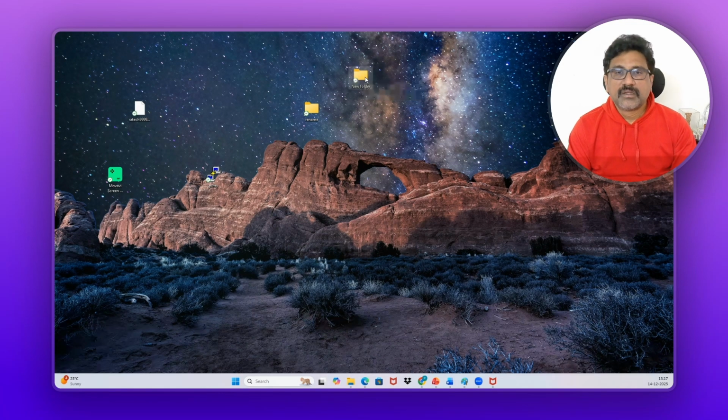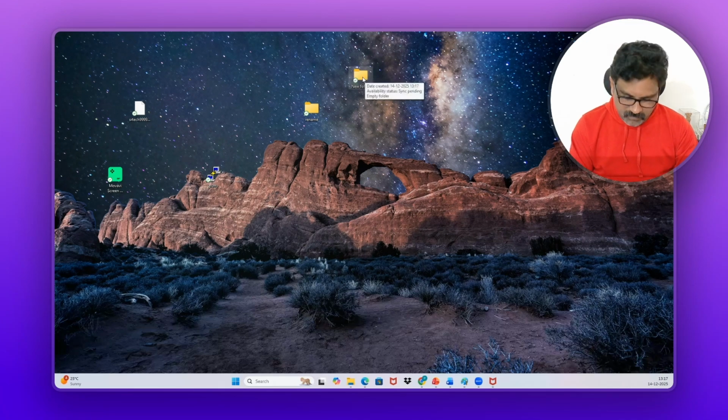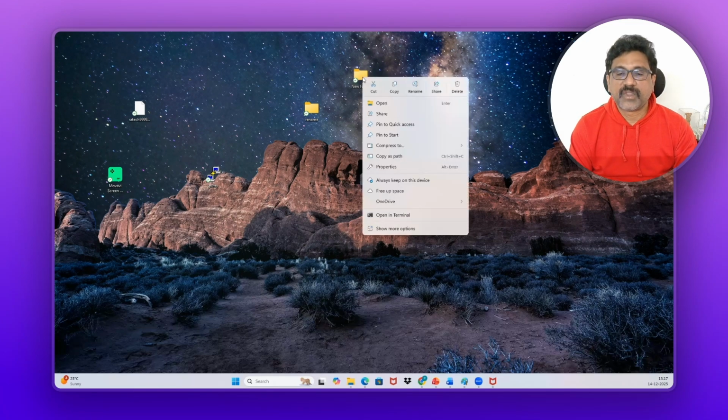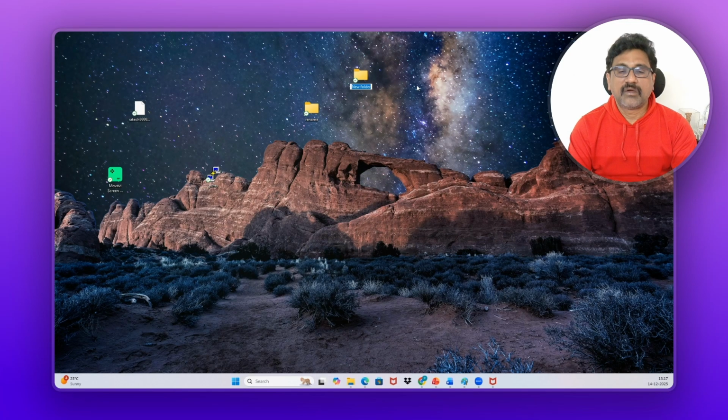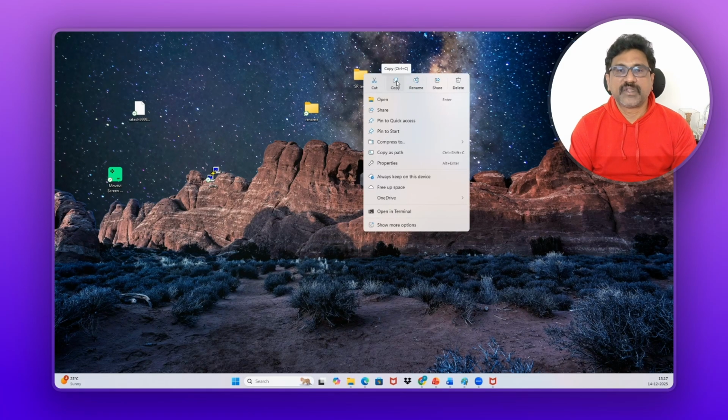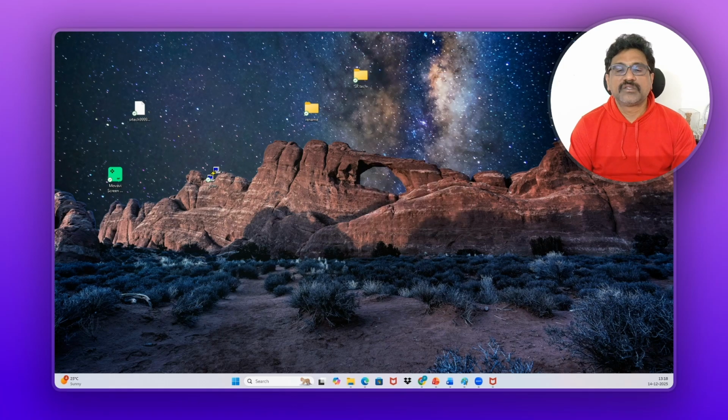It is very simple. To create this folder, do you need to learn Windows? No, not required. Now, if you want, you can rename it. Just right click again, select rename, and give whatever name you want. SRTech. Yes. If you want to copy this, you just right click on it. You can copy and paste wherever you want. If you want to cut and paste, you can do that. If you want to open, you can click on the open option, or you can just double click and open it.